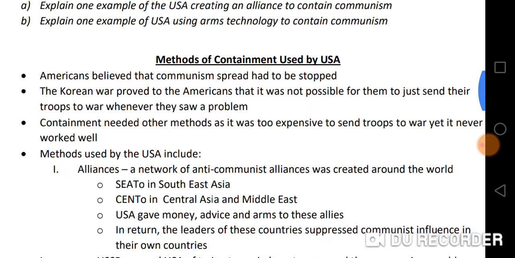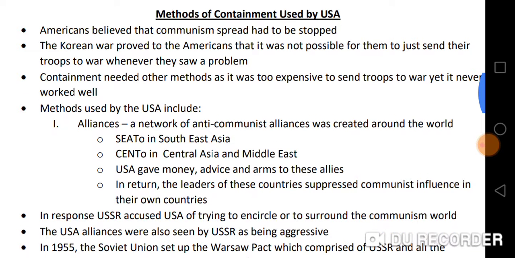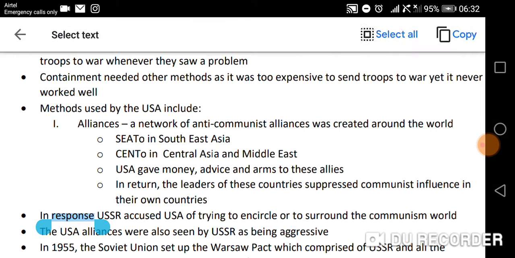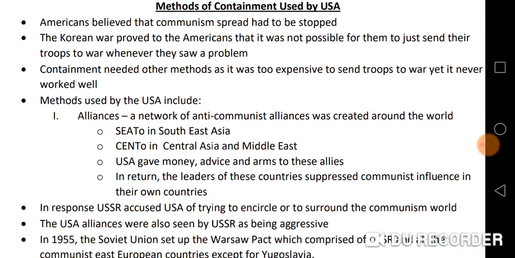So, we'll quickly move on to the methods of containment used by the USA. The Americans believed that communism's spread had to be stopped, and the Korean War proved to the Americans that it was not possible for them to just send their troops to war whenever they saw a problem. Containment needed other methods as it was too expensive to send troops to war, and it never worked out well.